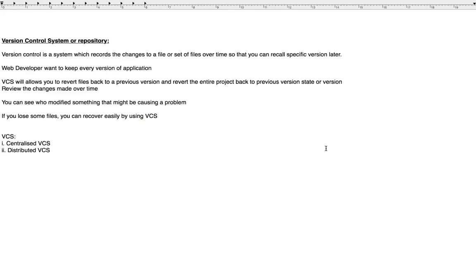If the hard disk of the centralized database server crashes, everything will be corrupted. And if you don't keep proper backups, you lose everything. You lose the complete history of the project.